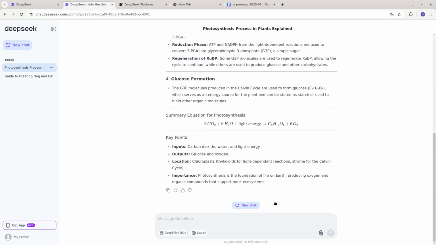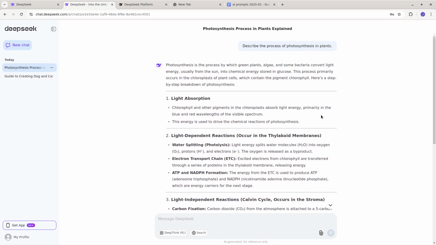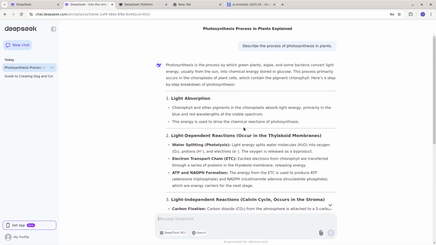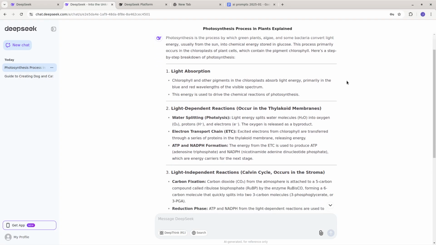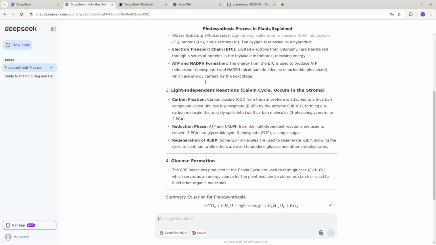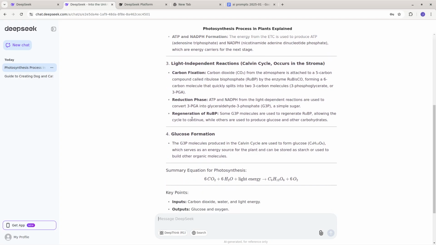Okay, so I don't know the name of this model that I'm using right now, but you can also use the R1 model. And R1, I think, is similar to ChatGPT o1, which is one of the top models out there. So if you want a much faster response, you can use their default. And if you want a much more thorough answer, maybe you can use R1. It's kind of like if you use ChatGPT, if you want to use the o1 model versus GPT-4o versus GPT-4o mini. It just depends on which you want to use.